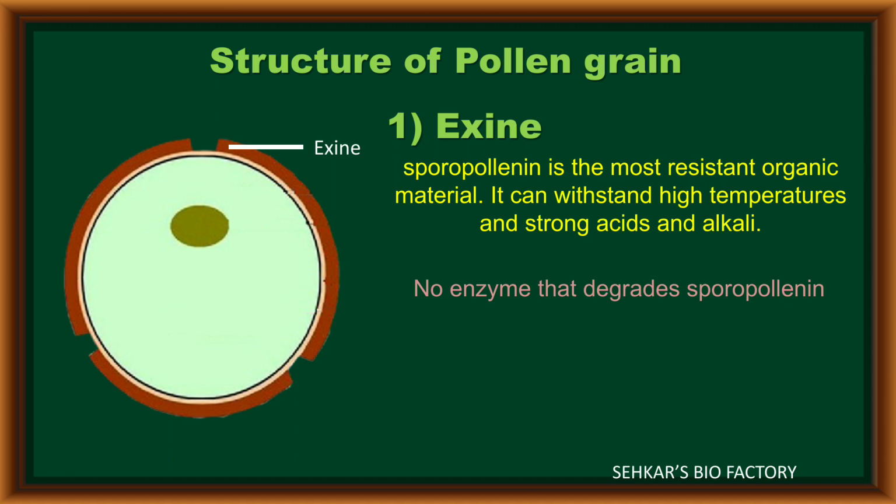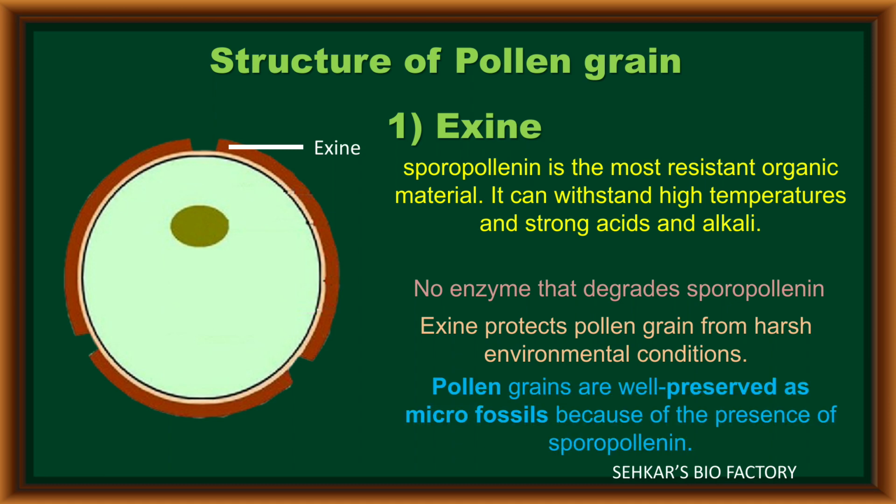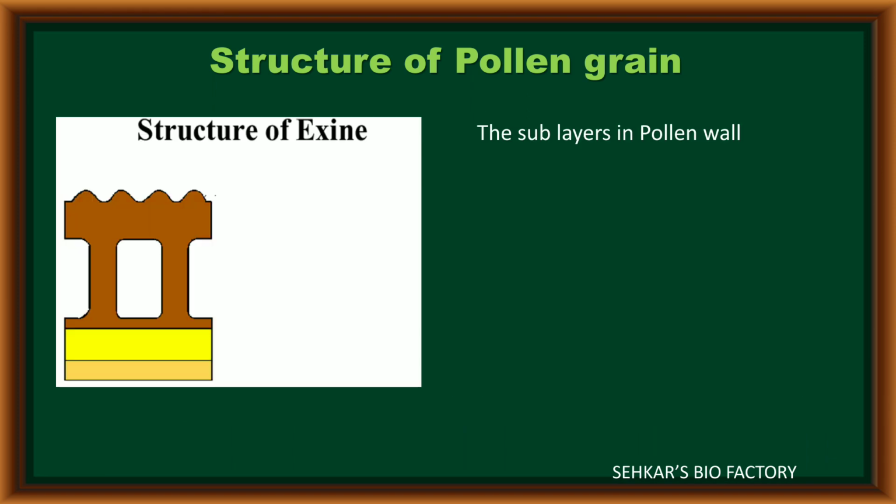Generally, every cell can easily be degraded by enzymes, but there is no enzyme to degrade the pollen grain because of sporopollenin. The exine, which is present around the pollen grain, protects it from harsh environmental conditions. Because of this sporopollenin, the entire small pollen grain can be preserved in the form of microfossils for many years. Let us discuss the structure of exine.